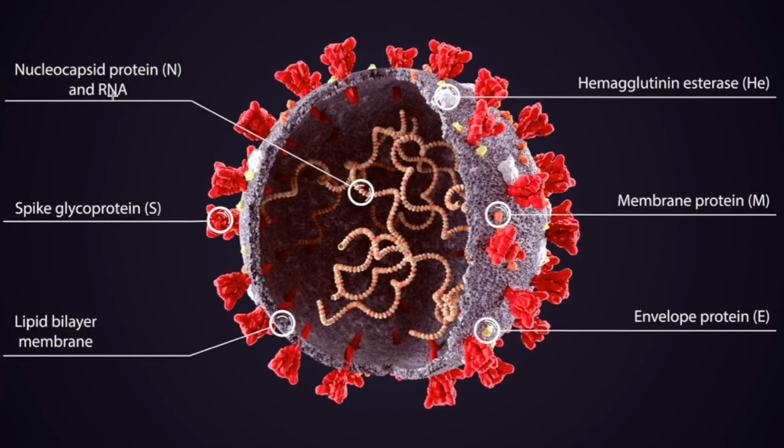Alright, so what you can see right now on the screen is a typical coronavirus, a cross section of it. It's an illustration. What are the important parts that have been labeled here? You don't have to understand each and everything, just some major parts. Like RNA. RNA is the most important part of the coronavirus. It contains all the information about the virus. You can say it's the heart of the coronavirus. Okay, so that's there inside it.